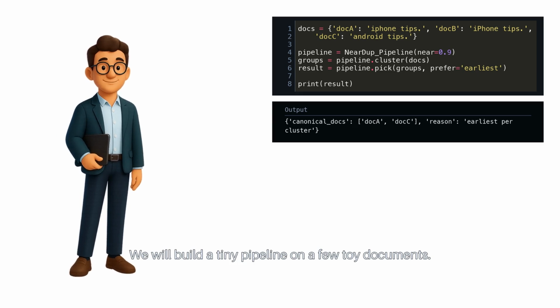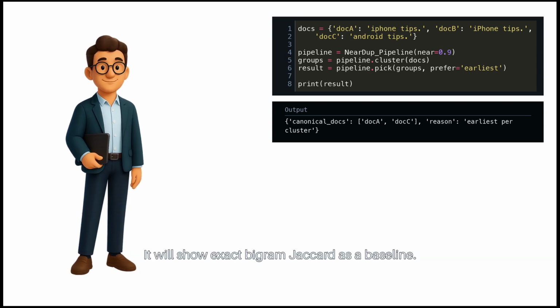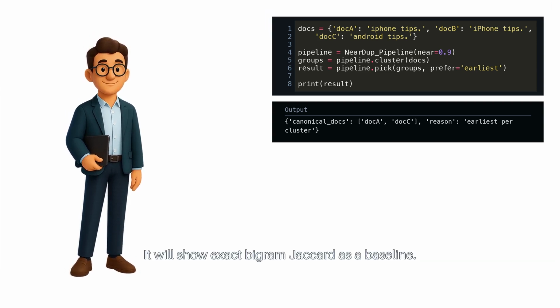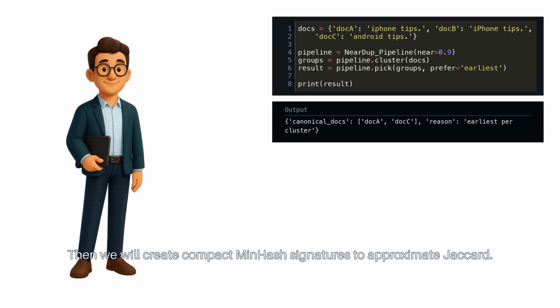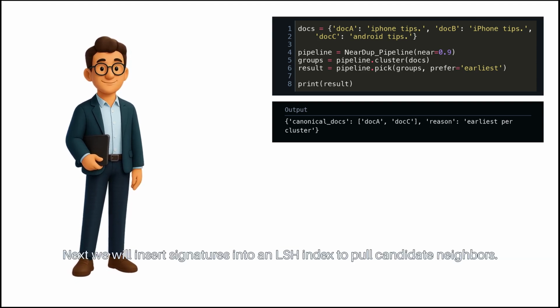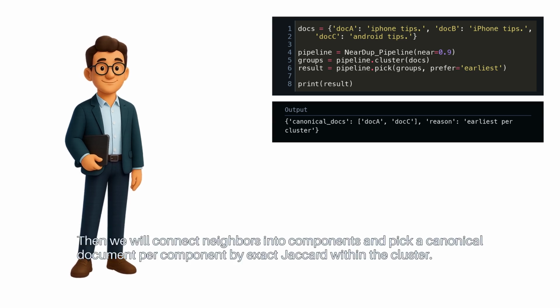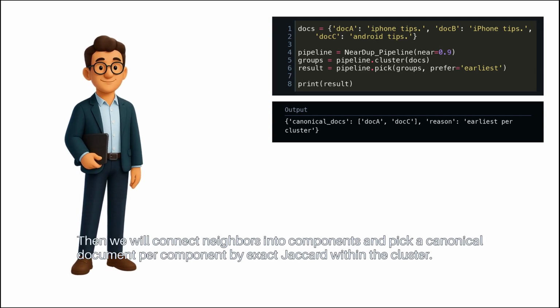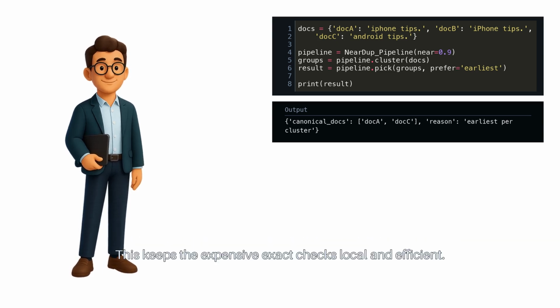We will build a tiny pipeline on a few toy documents. It will show exact bigram Jaccard as a baseline. Then, we will create compact MinHash signatures to approximate Jaccard. Next, we will insert signatures into an LSH index to pull candidate neighbors. Then, we will connect neighbors into components and pick a canonical document per component by exact Jaccard within the cluster. This keeps the expensive exact checks local and efficient.